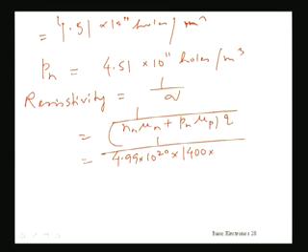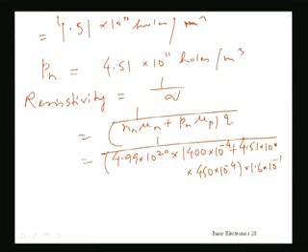So I will have to multiply 10 to the power minus 4 with 1400 plus the hole concentration I have found out, 4.51 into 10 to the power 11 holes per meter cube, into the mobility of holes, which is 450. Again I will be multiplying by 10 to the power minus 4 to bring it into meter square unit. The whole thing I will have to multiply by Q, which is 1.6 into 10 to the power minus 19.